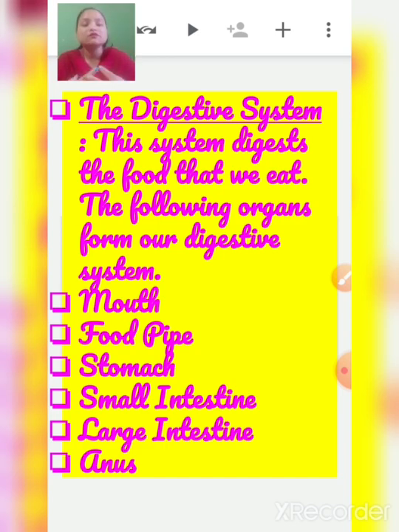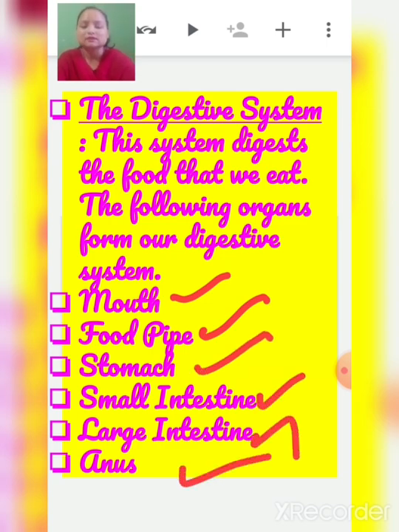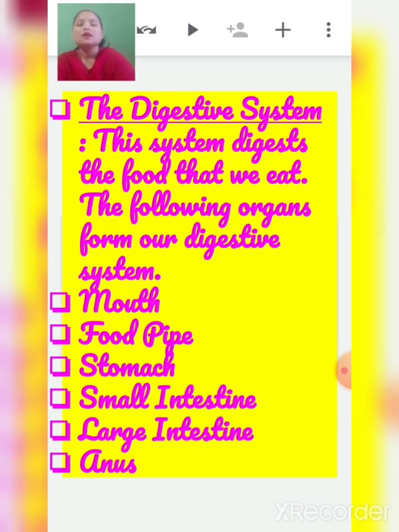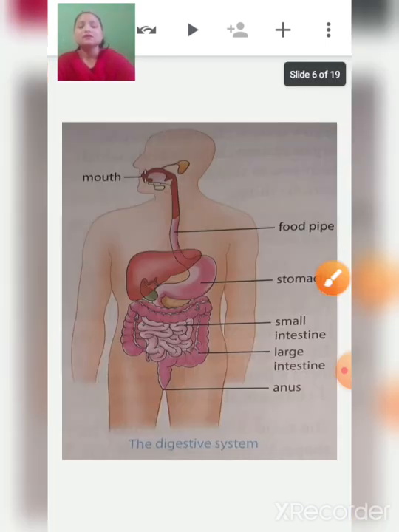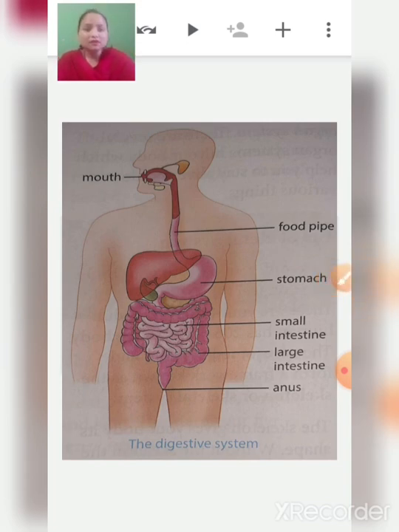This system digests the food that we eat. The following organs form our digestive system: mouth, food pipe, stomach, small intestine, large intestine and anus. All these organs together make your digestive system. The moment you put the food inside your mouth, the process of digestion starts. The food gets mixed up with the saliva.